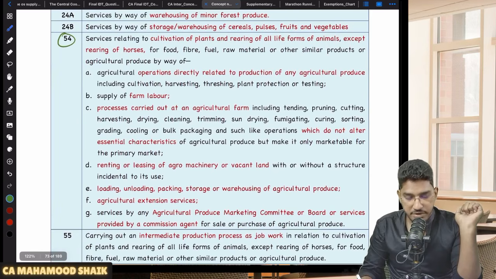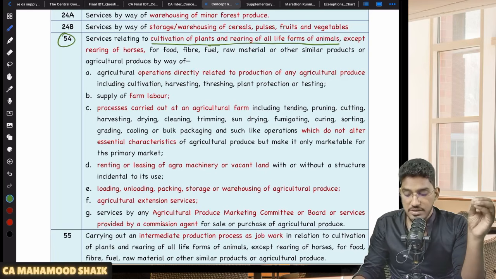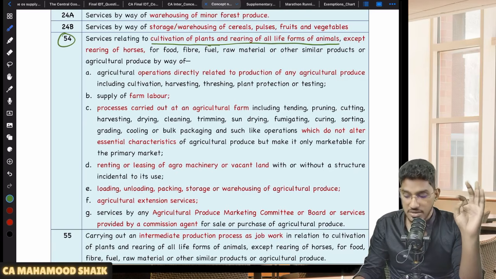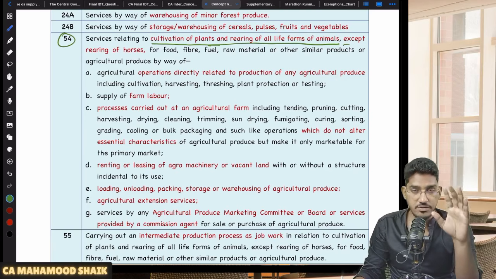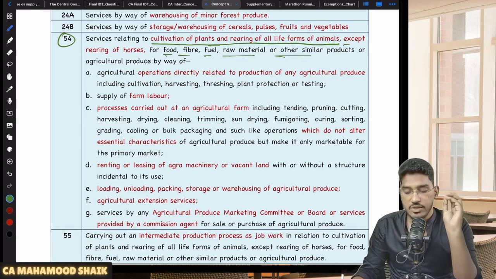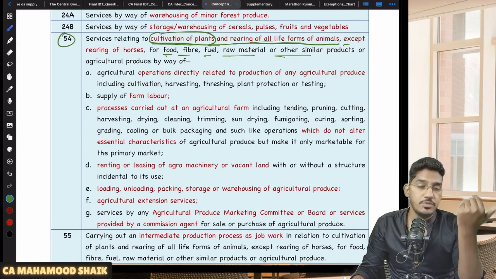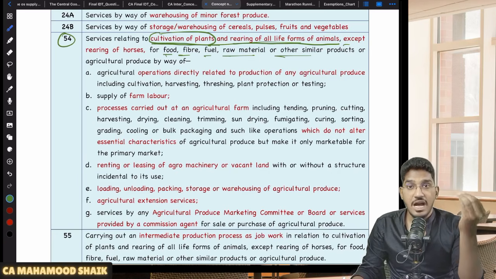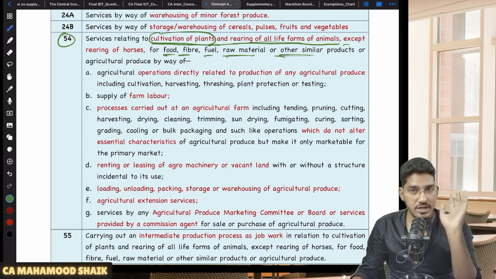First, I will start with entry number 54. So what does entry number 54 say? Services relating to cultivation of plants and rearing of all life forms of animals except horses. Not rearing of horses, rearing of all forms of animals except horses, and you are rearing those animals either for food, fiber, fuel, raw material or other similar products or agricultural produce. So whatever services are there which are relating to cultivation of plants and rearing all forms of life of animals except horses, for the purpose of food, fiber, fuel, raw material or other similar products or agricultural produce.